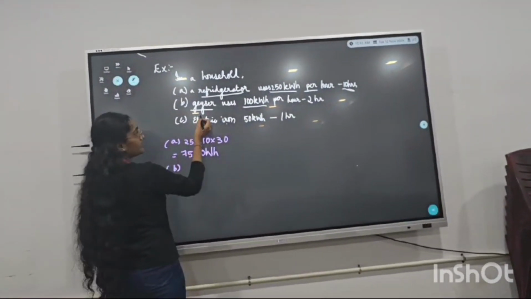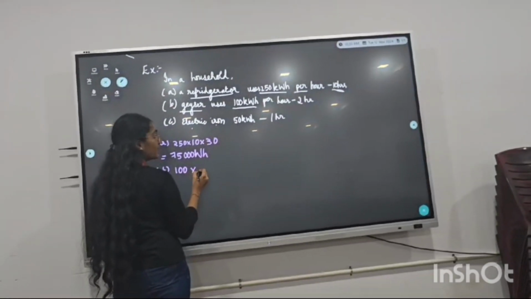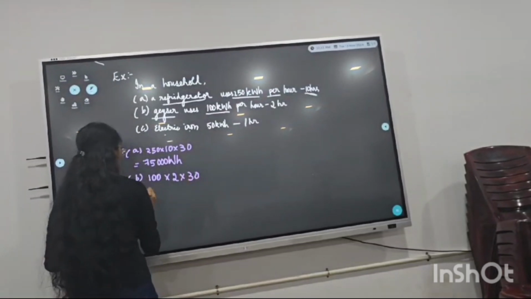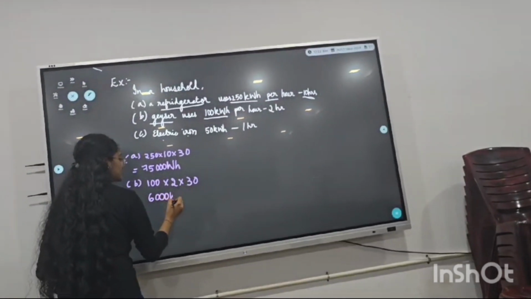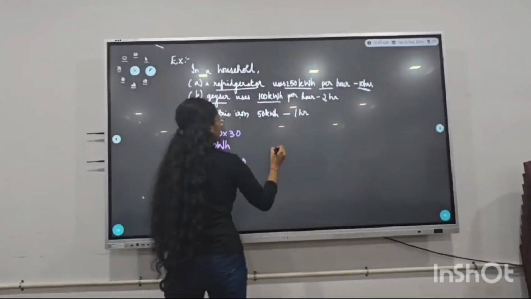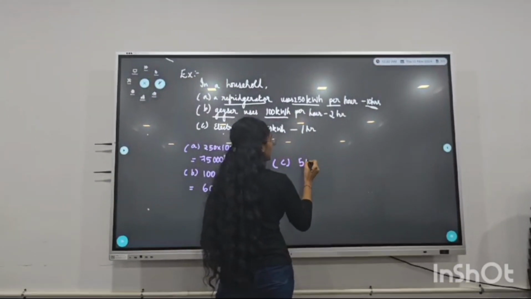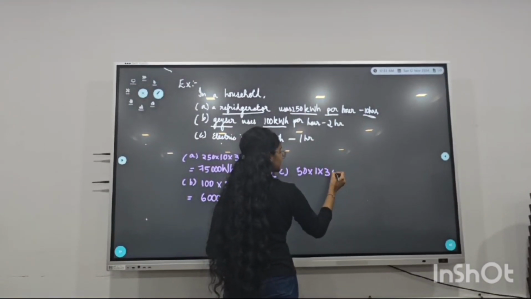And in the next one, the geyser uses 100 watt-hours per hour in 2 hours for 30 days, which means 6,000 watt-hours. And in the third one, the electric iron uses 50 watt-hours for 1 hour in 30 days.